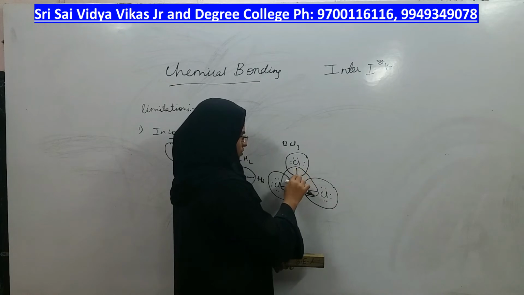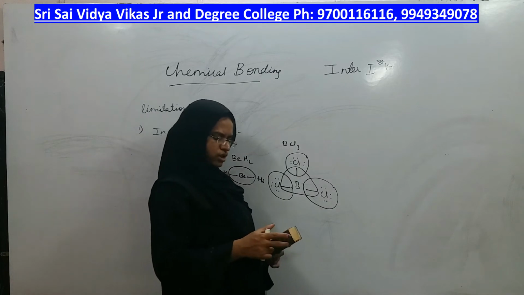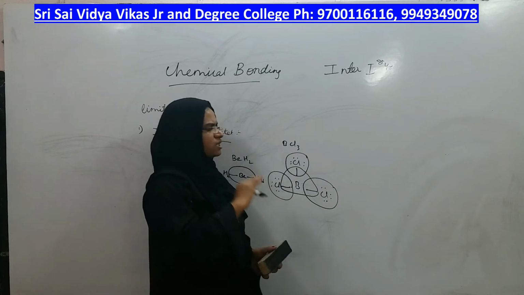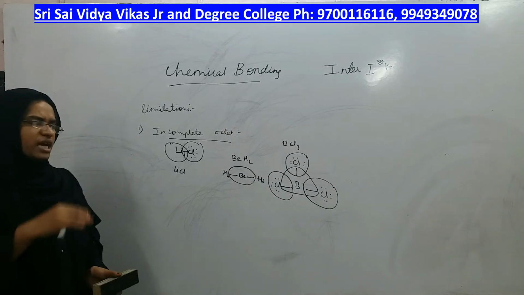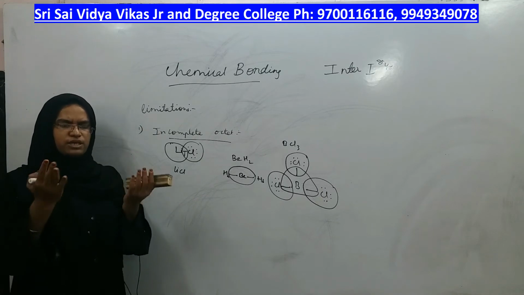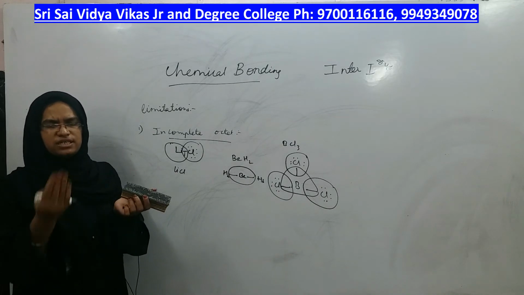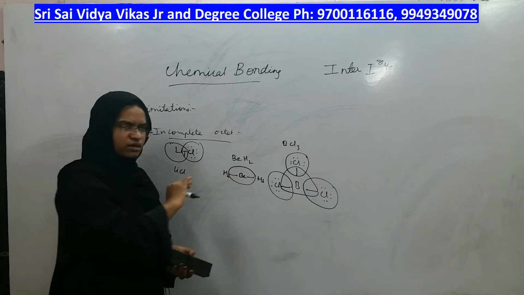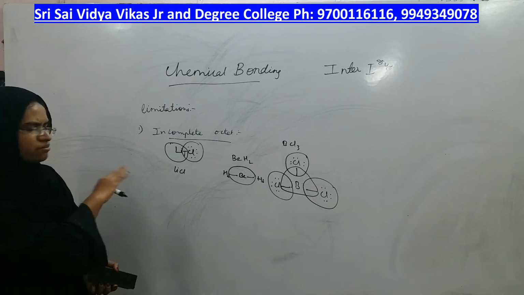1, 2, 3, 4, 5 and 6. So is the octet satisfied? No. The boron octet, boron, the central metal of boron trichloride, does not have its octet fully satisfied. So in these molecules in which octet is incomplete, you cannot say that because the octet is incomplete the molecule is unstable. That means the octet rule cannot be used as a scale to measure the stability of all the molecules. For most molecules it gives the stability, but it cannot be used for all molecules, because there are some molecules in which even though octet is incomplete, they are stable molecules.